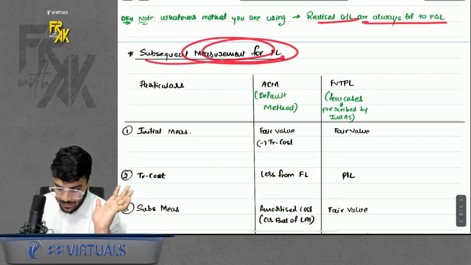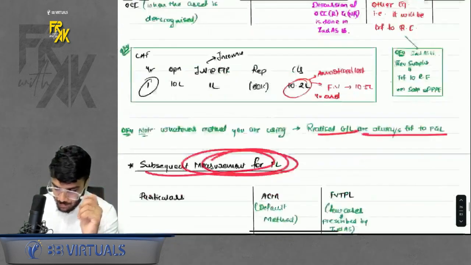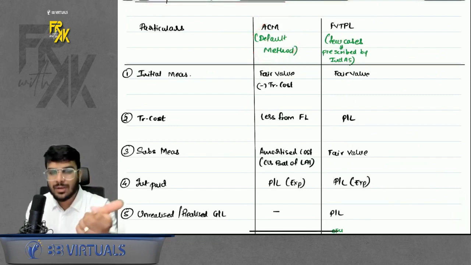What about measurement for financial liabilities? For financial liability, we don't have 4 methods. We have only 2 methods. Maximum case ACM, in few cases FVTPL.